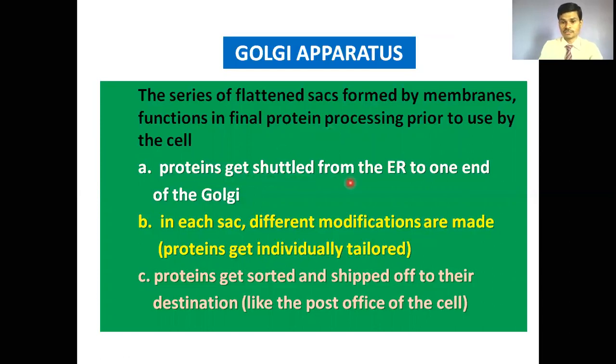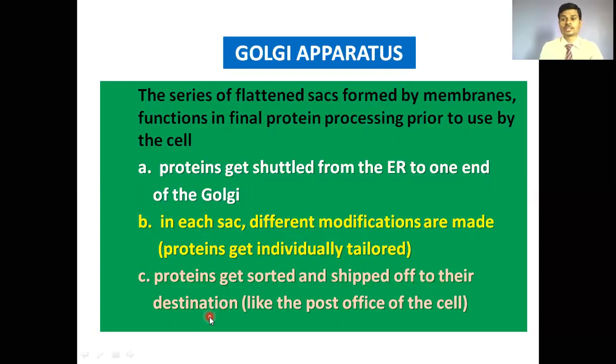Proteins get shuttled from the endoplasmic reticulum to one end of the Golgi apparatus. The rough endoplasmic reticulum stores the synthesized proteins from the ribosomes, and these synthesized proteins later move toward the Golgi apparatus. In each sac of the Golgi apparatus, different modifications are made to the proteins. Proteins get sorted and shipped off to their destinations.